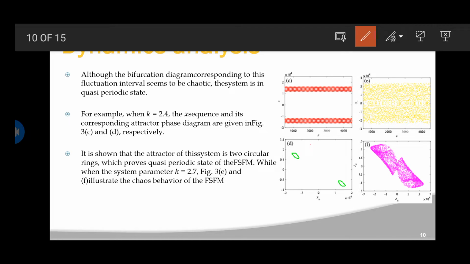Dynamic. Although the bifurcation diagram corresponding to this fractional interval seems to be chaotic, the system is in a quasi-periodic state. For example, where k is equal to 2.4, the sequence and its corresponding attractor phase diagram are given in figure 3c and d respectively. It shows that the attractor of this system is two circular rings, which proves the quasi-periodic state of the FSFM, while with the system parameter k at 2.7, the figures illustrate the chaotic behavior of the SFFM.